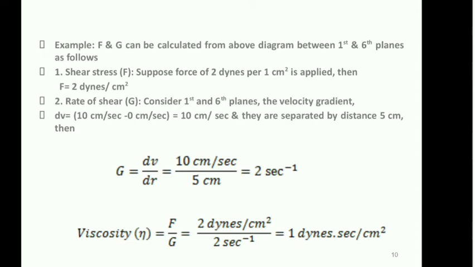So dynes multiplied by second, and the remaining term is centimeter square. So in the example we considered, the viscosity between the first and the sixth plane can be 1 dyne second per centimeter square. This will be the viscosity.